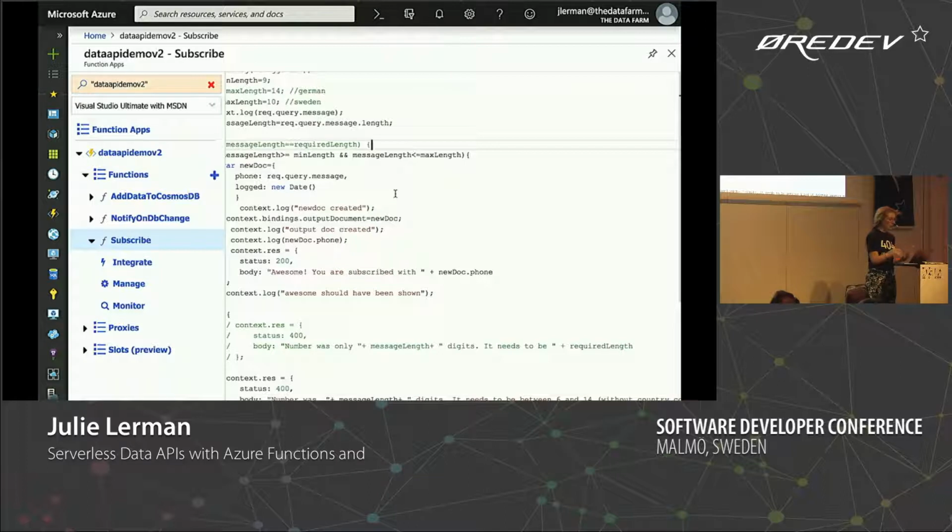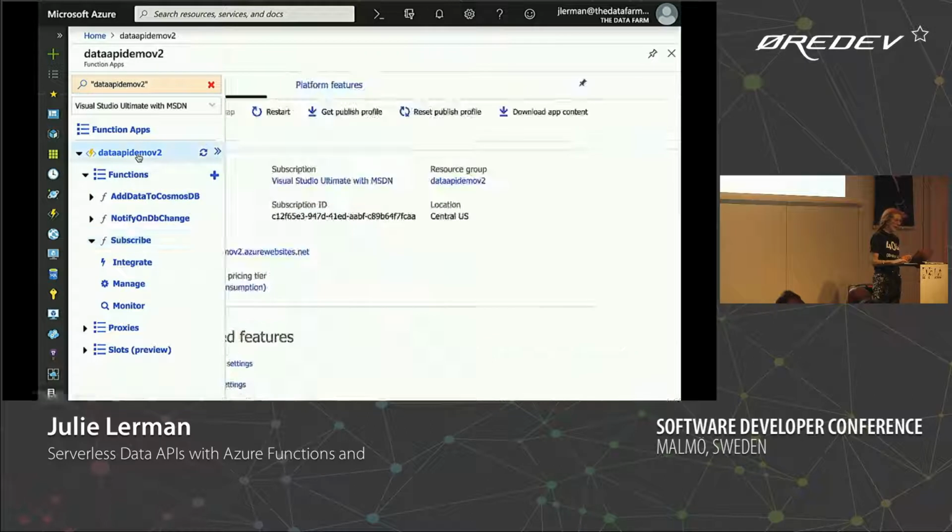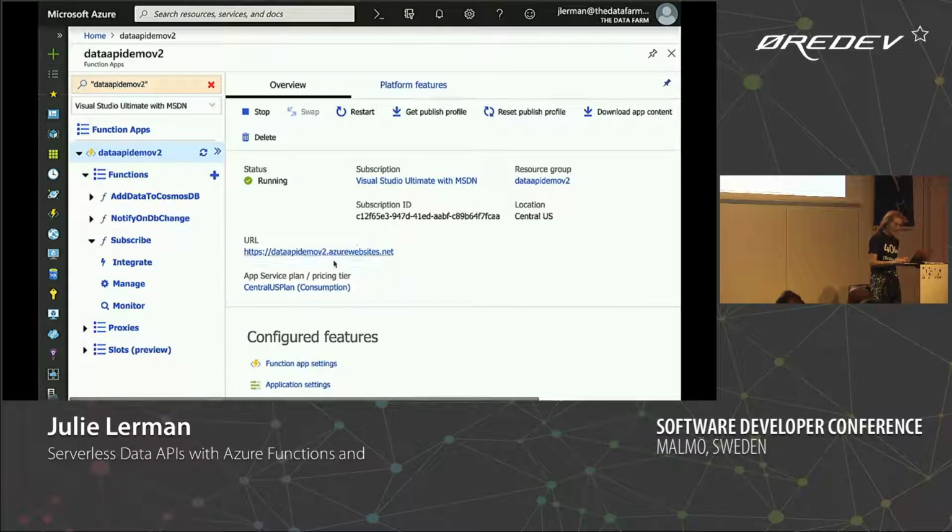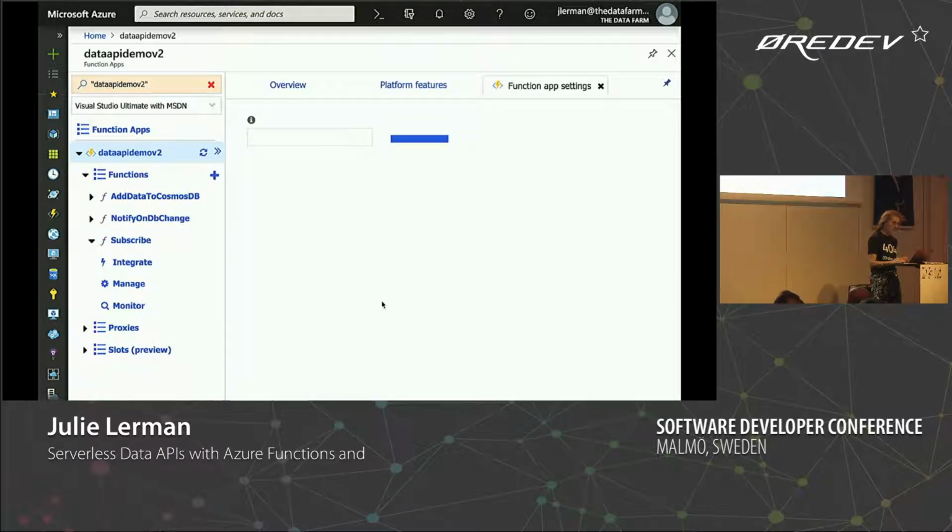There's been some demos I've seen on MSDN blogs of creating the functions and deploying them into Kubernetes so that you can manage all of your many millions of users all at once. So this is the app itself, and the app has its app settings.